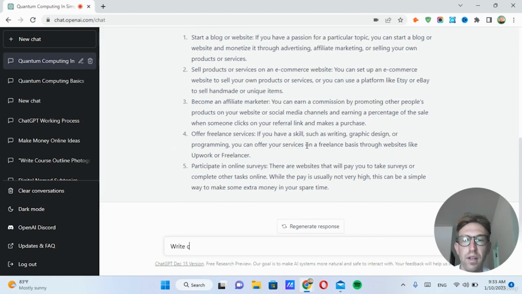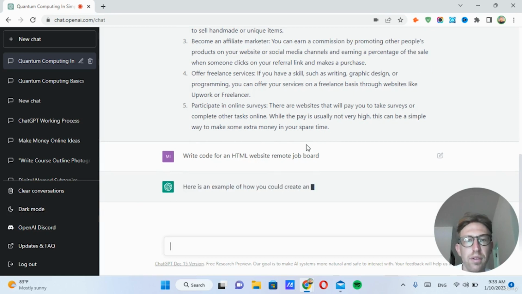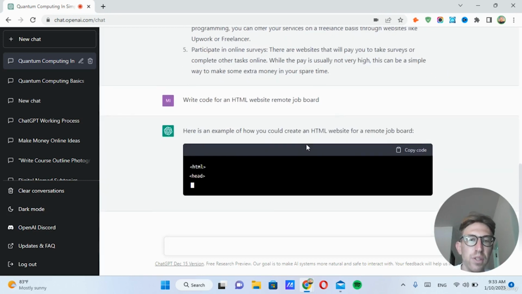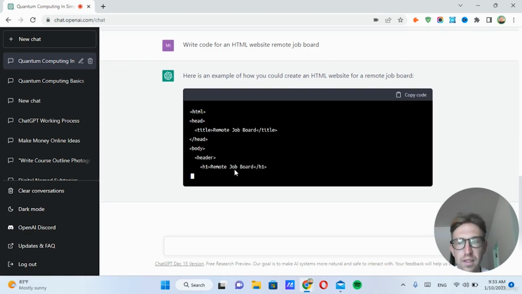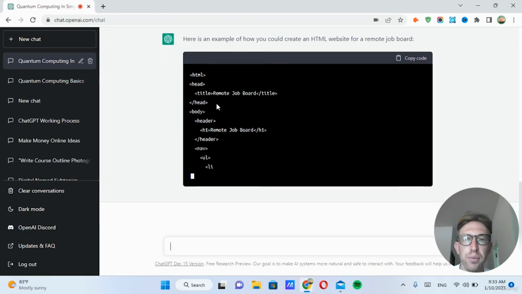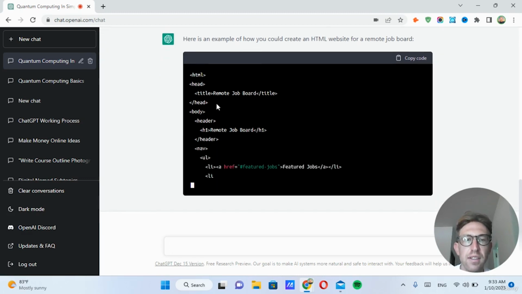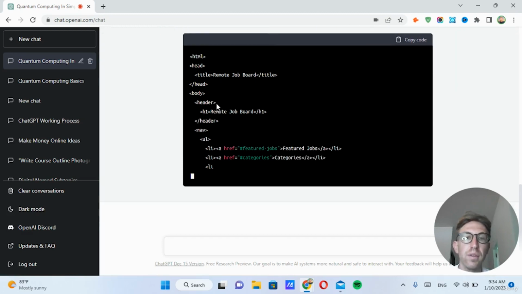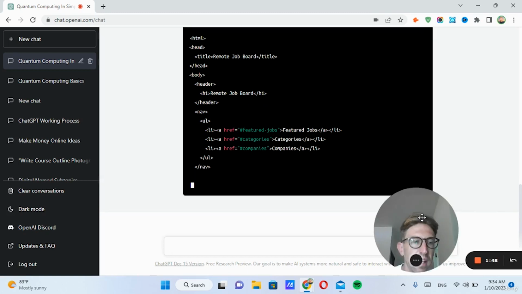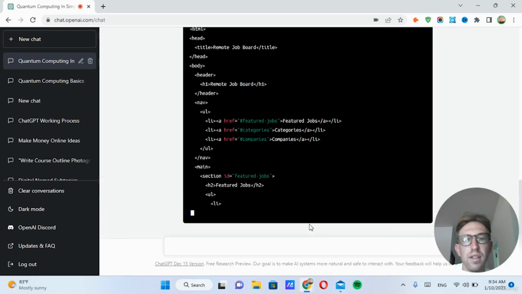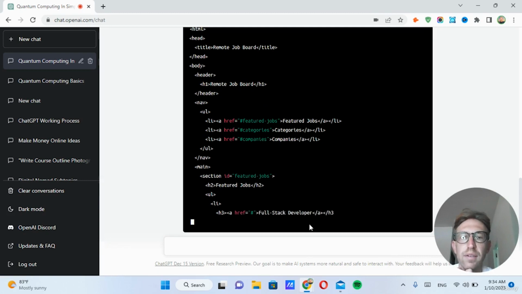So I can say, write code for an HTML website. Oh, remote job board, for example. So it's actually going to type out the code, which you would normally have to search Google for and do a lot of research, just within ChatGPT, which is pretty amazing. And this is another thing I'm going to be talking about throughout the course too, is how to find remote jobs on LinkedIn and other remote job boards using ChatGPT as well.